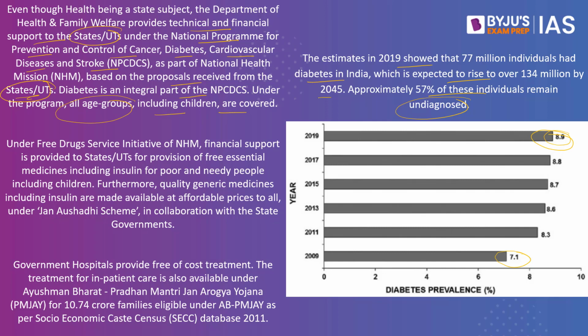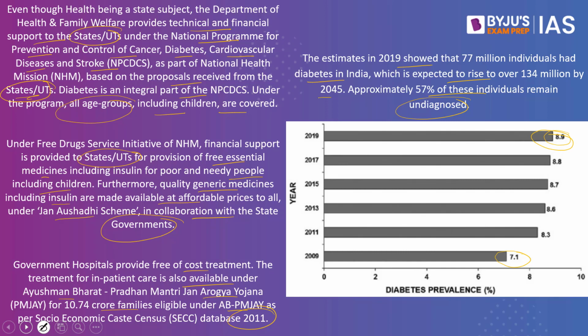Under the Free Drug Service Initiative of the National Health Mission, financial support is provided to states as well as the union territories for provision of free essential medicines, including insulin, for the poor, needy people, including children. Furthermore, quality generic medicines, including insulin, are made available at affordable prices to all under the Jan Aushadhi scheme in collaboration with state governments. Government hospitals provide free of cost treatment. The treatment for inpatient care is also available under Ayushman Bharat Pradhan Mantri Jan Arogya Yojana for about 10.74 crore families eligible under the ABPMJAY as per the socio-economic caste census of 2011.